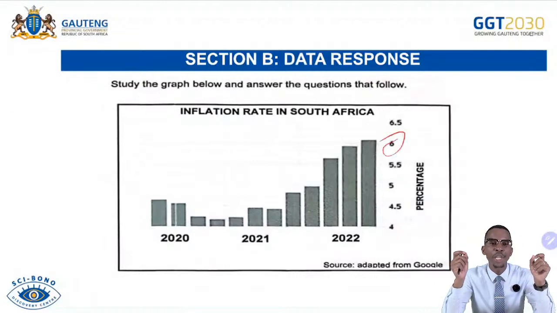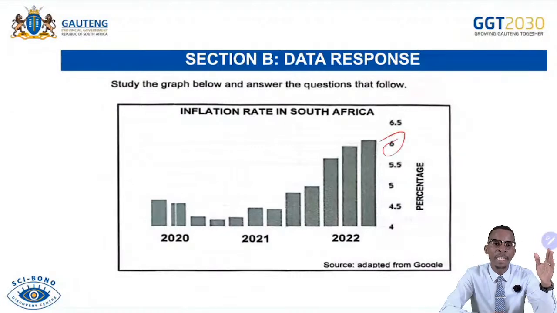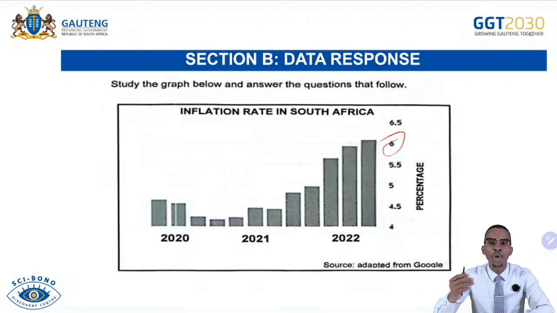It is very important for you to know those, especially for the likes of 8 marks. The demand pull inflation, remember, it occurs when aggregate demand increases faster than aggregate supply. And then the cost push inflation occurs when there's an increase in the cost of production within the industries. And then after that, you go straight to the effects of inflation. What are the consequences? That's your section C.